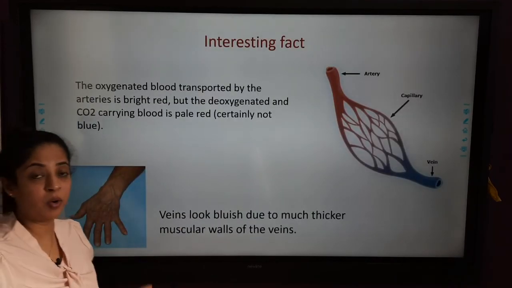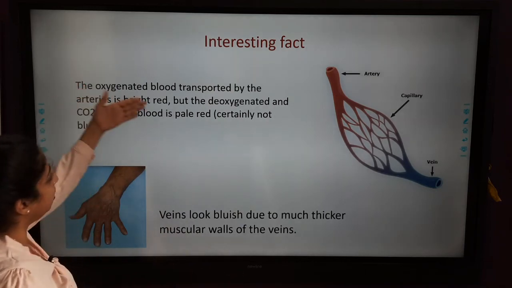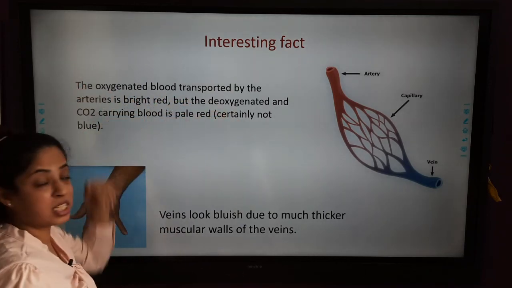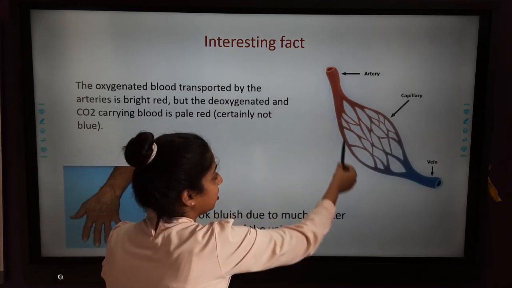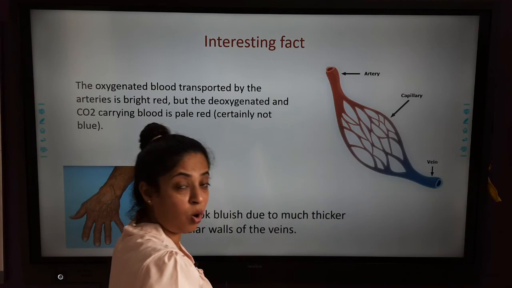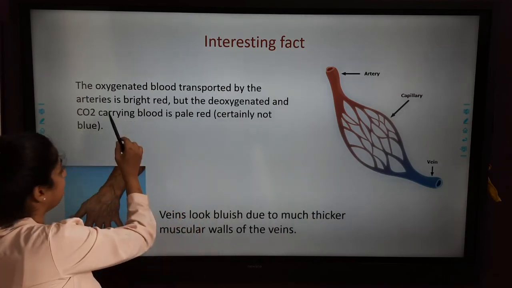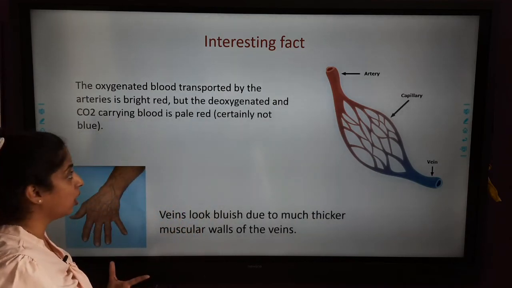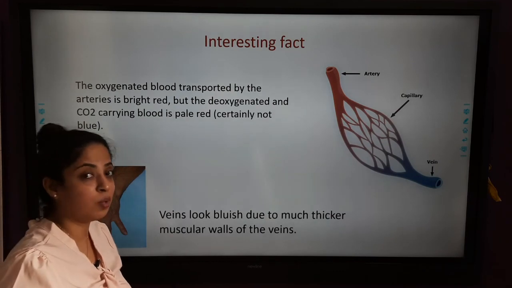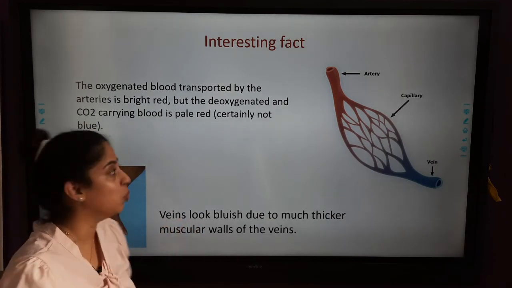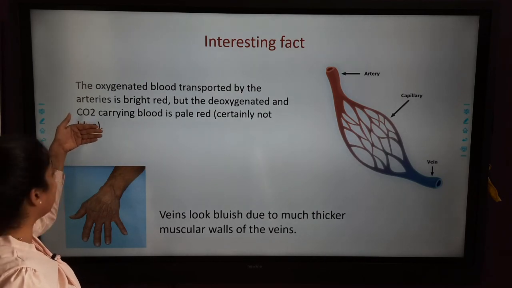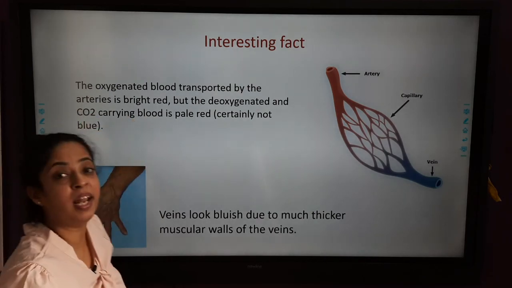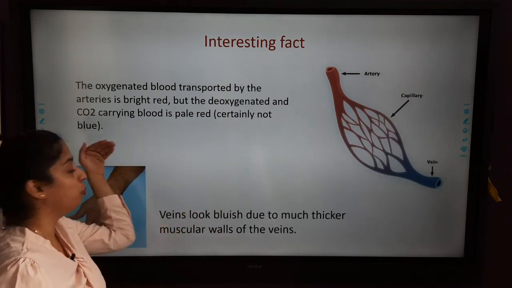Now let us read about a very interesting fact. Oxygenated blood transported by the arteries is bright red. You can see we always mark arteries as red and veins as blue in all of our diagrams. So arteries contain blood which is bright red, but the deoxygenated blood is not at all blue. The deoxygenated blood, or the blood which is carrying carbon dioxide, is pale red. It is certainly not blue.